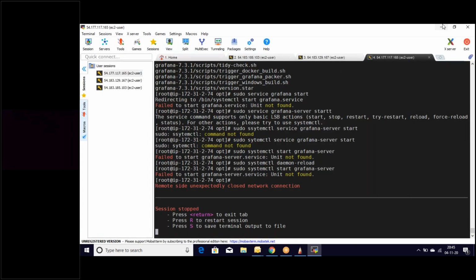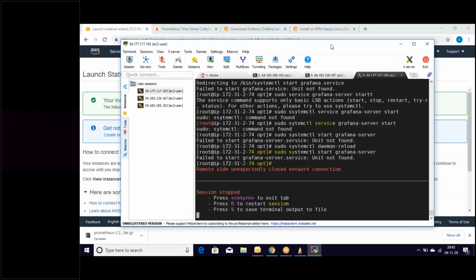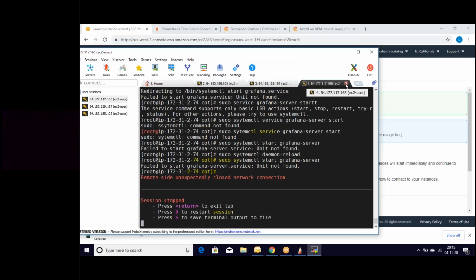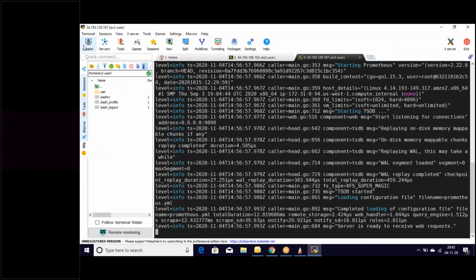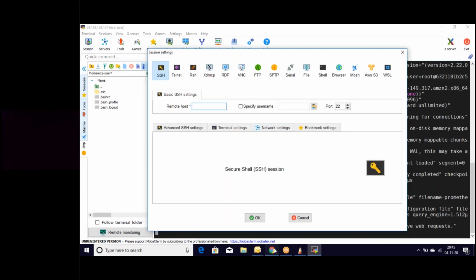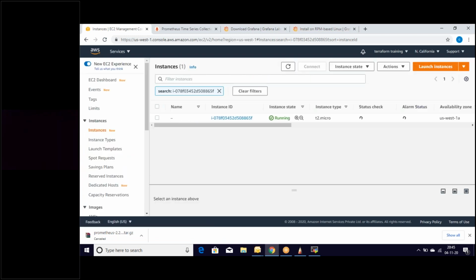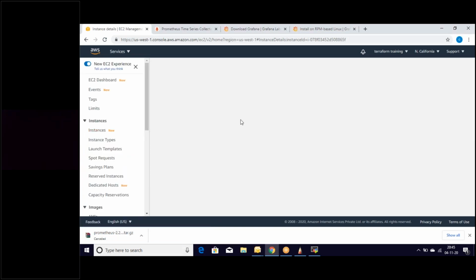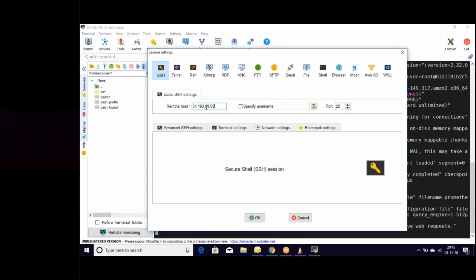Let's go there. We have terminated the old server, so that's the reason it is not showing us this. So this one is not needed. Let's go to sessions, SSH. Let's put the public IP of the server which is now running. This is the IP, and let's log into the server, and we need to install Grafana here. So we have missed a simple document, so that's the reason we failed to install it.